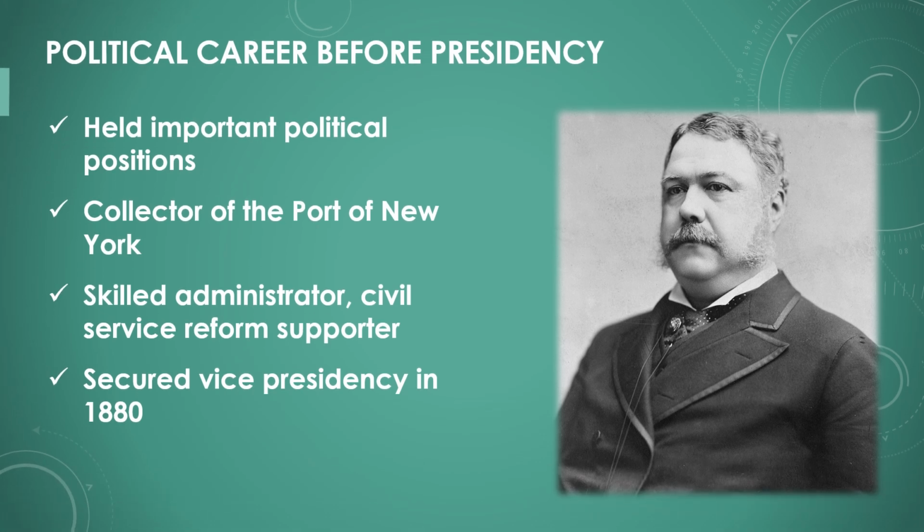Before becoming president, Arthur held several important political positions. He served as the collector of the Port of New York, where he was responsible for collecting customs duties. Arthur was a member of the Republican Party and was involved in New York politics. He gained a reputation as a skilled administrator and a supporter of civil service reform. His political connections helped him secure the vice presidency in 1880.